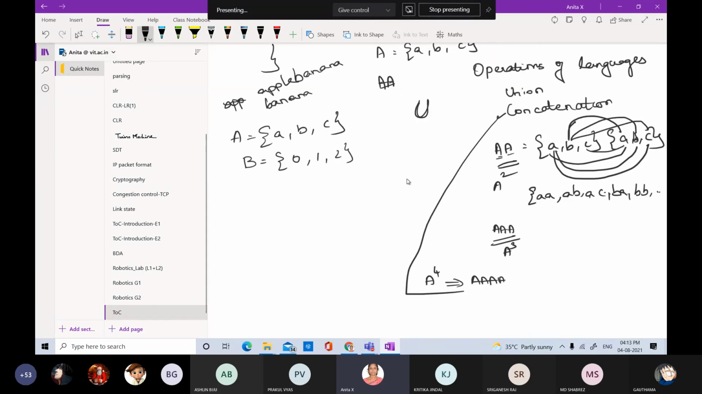What do you mean by the union operation? You are all familiar with sets, right? All the elements. Yes. So what is A union B? A, B, C, 0, 1, 2.